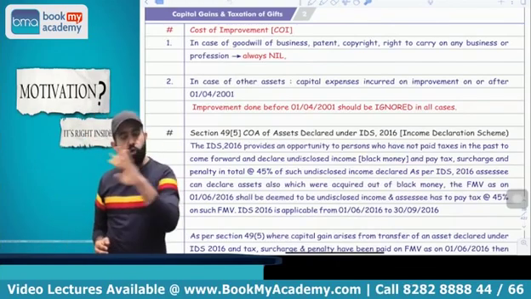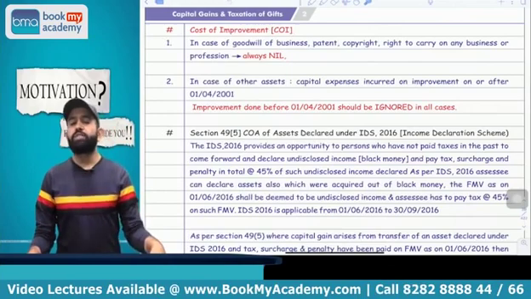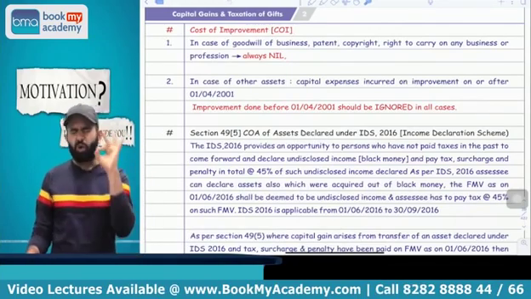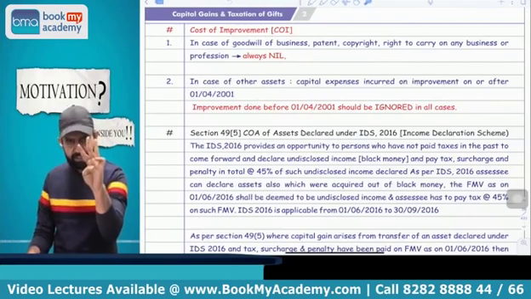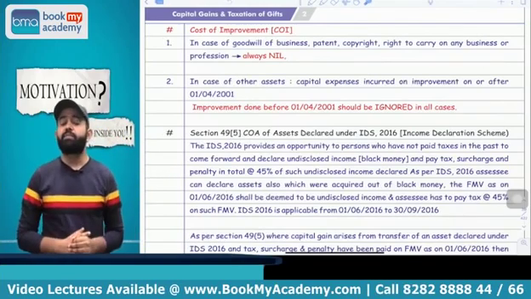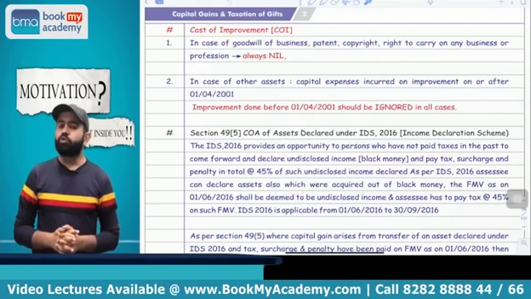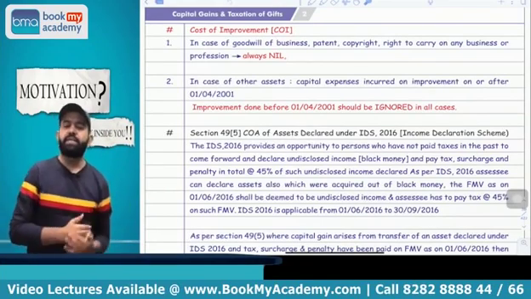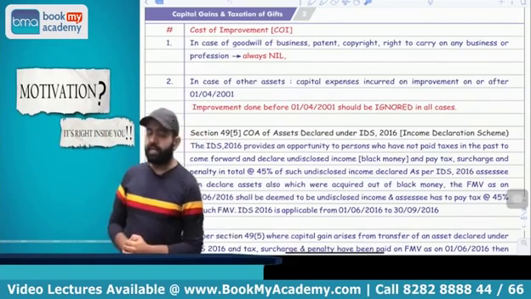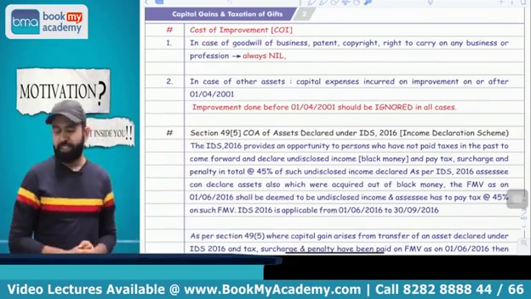In these three assets, always treat the cost of improvement as nil only. Means always consider nil cost of improvement in these three assets: goodwill of business, patent and copyright, and right to carry on any business and profession. In case of these three assets, cost of improvement is always nil. But in case of any other asset, whatever improvement took place on or after 1/4/2001 will be treated as your cost of improvement. You got my point or not?